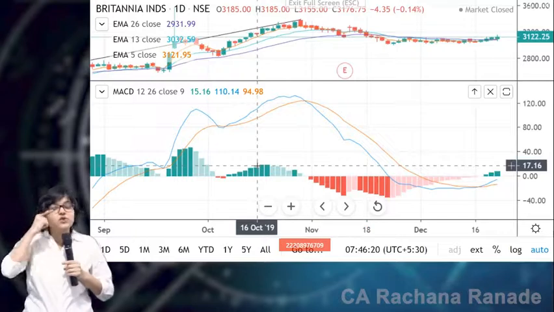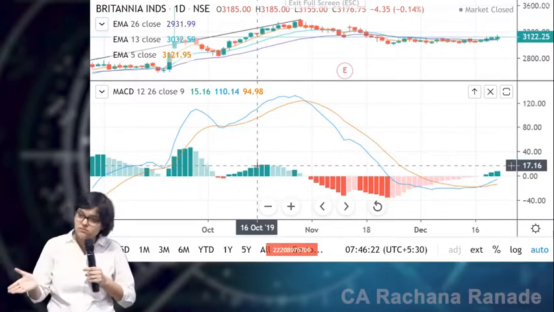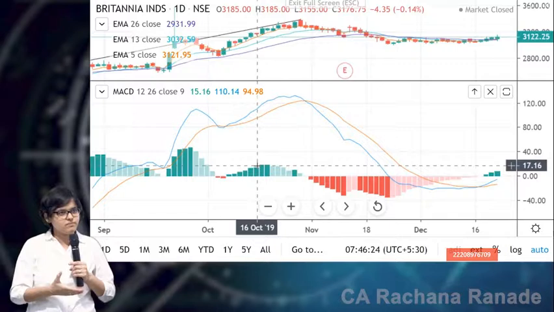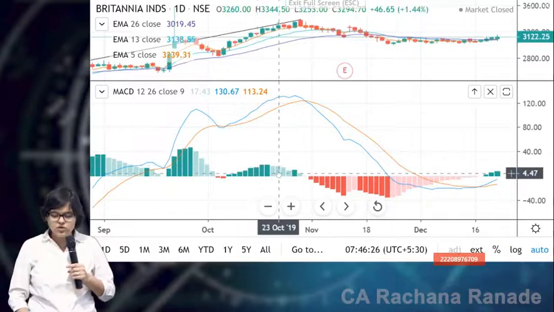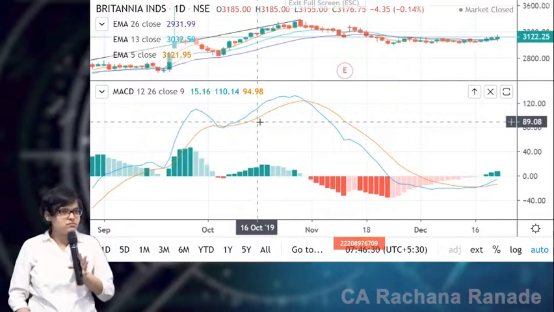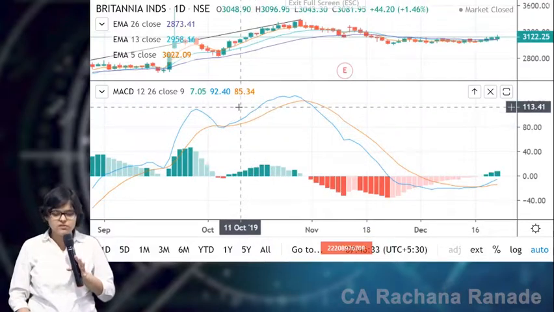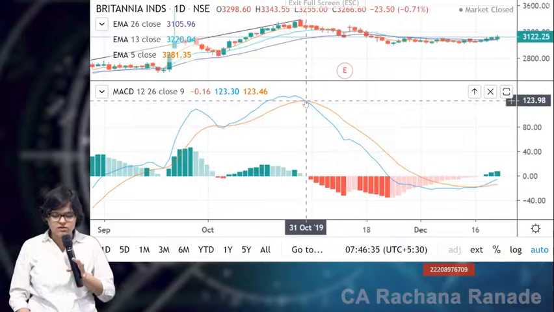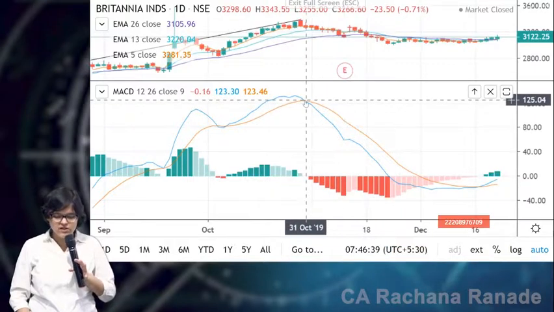Okay, so basically histograms are again going to show you strength and weakness. And how will this histogram be calculated? MACD minus signal. So here you can see the difference the moment it is closing in. See here, this one, it's cutting. Just check this one, it's cutting on this day.